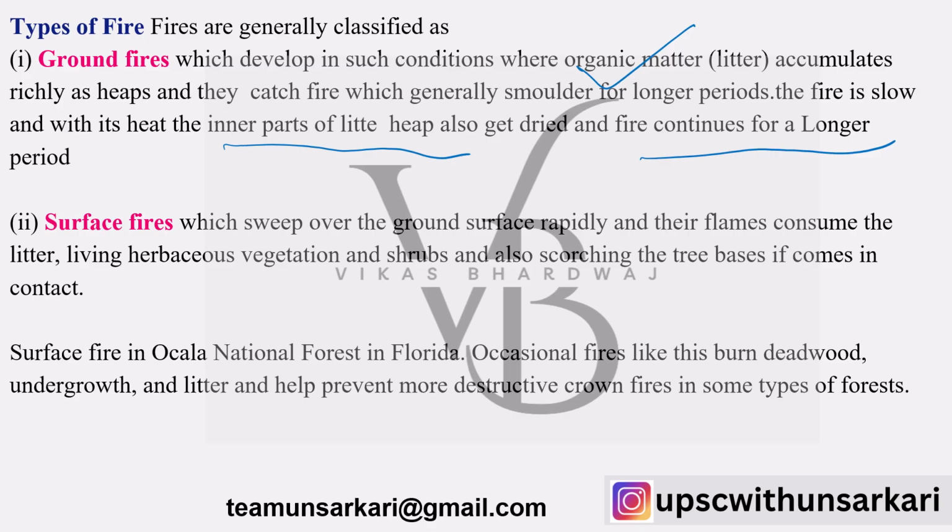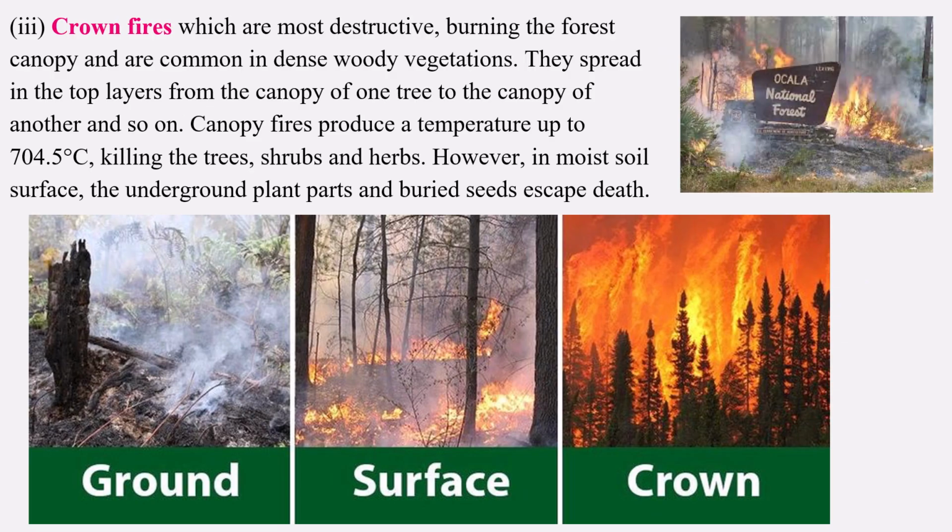Surface fire sweeps the ground surface rapidly, and the flame consumes the litter, living herbaceous vegetation, shrubs, and tree bases also come under it. So take surface fire in the context of a national forest in Florida: occasional fires like this burn dead wood, undergrowth, and litter. They help prevent more destructive fires. So what we can say is ground fires are a simpler version, and surface fires become more pronounced and more widespread.